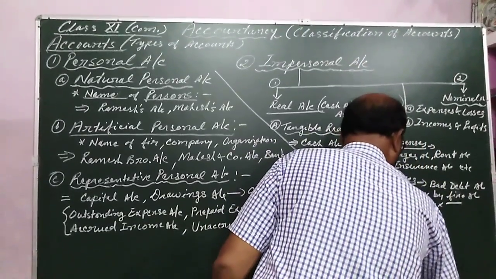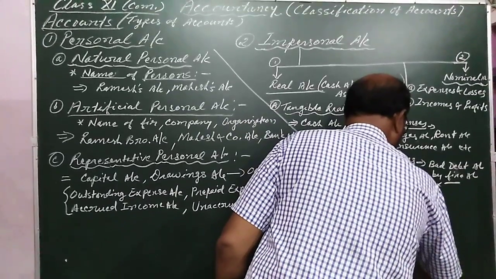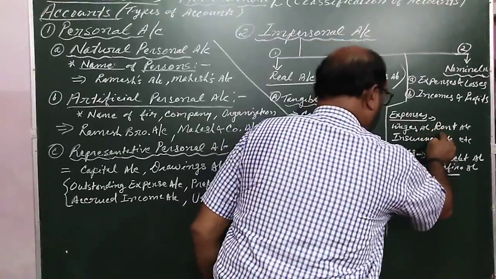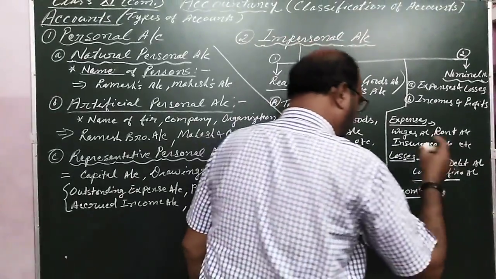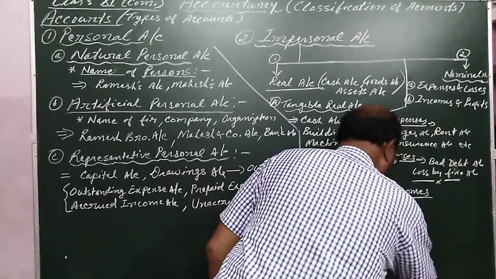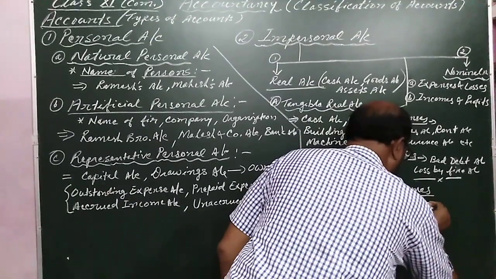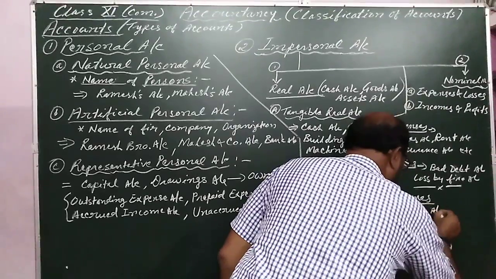Here I can write incomes. Rent is one of the expenses as well as it is income also. Rent account, it is receivable.